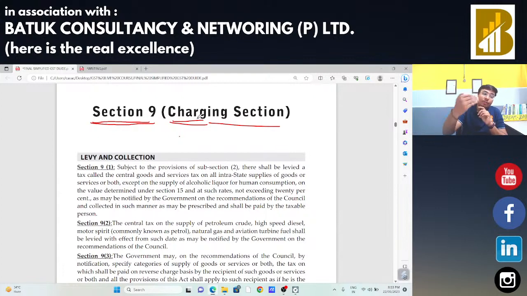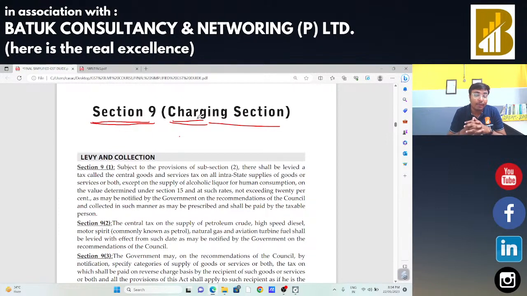And under the definition of supply we had read the language of the definition, that supply includes, as per Section 7, sale, exchange, barter, transfer, lease, rental in the course or furtherance of business for a consideration. Then we saw an exception: if I am going to make any import of services, whether it is in the course or furtherance of my business or not, for a consideration, in that case that transaction or activity will be treated as supply.